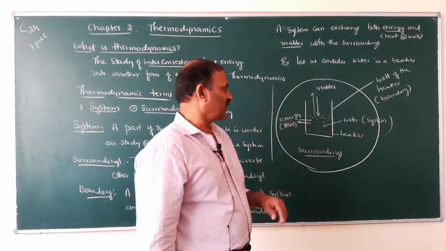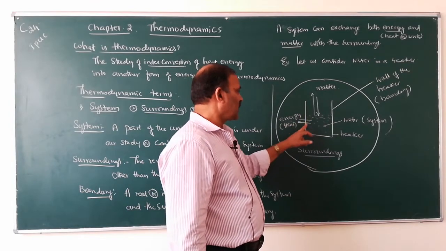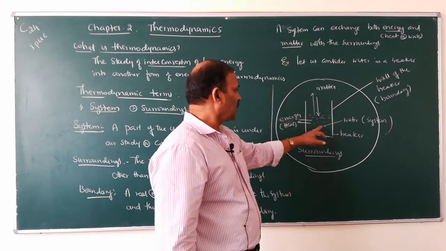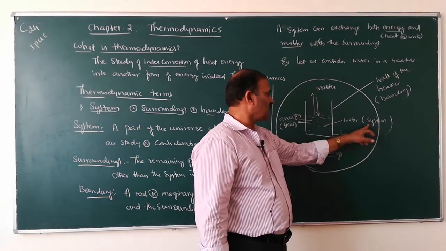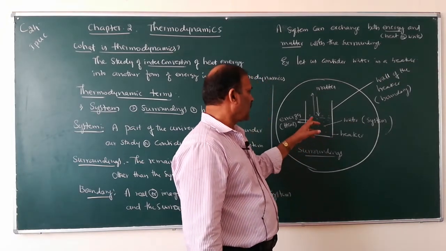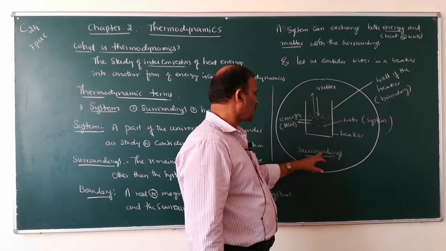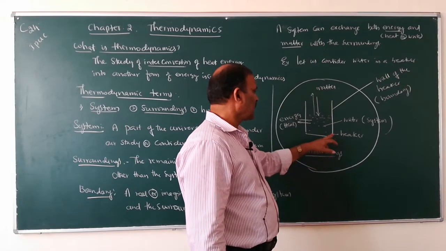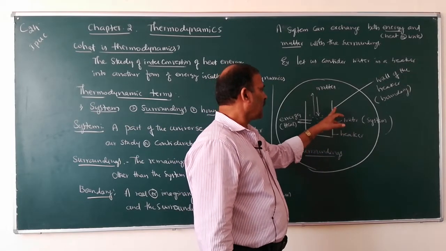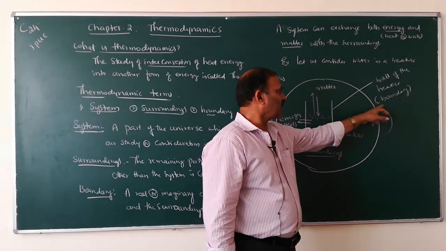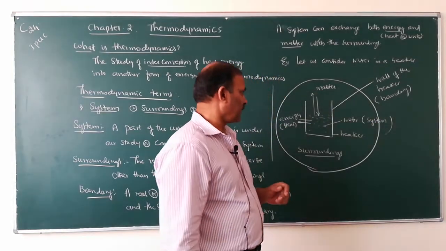So write this figure. Water in a beaker. Here water is called the system, and the space around water is called surroundings, and the wall of the beaker is called boundary.